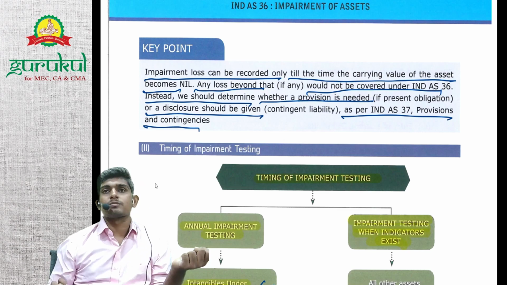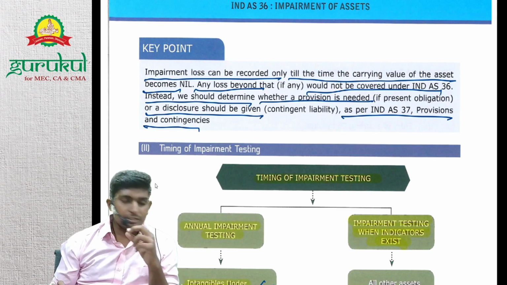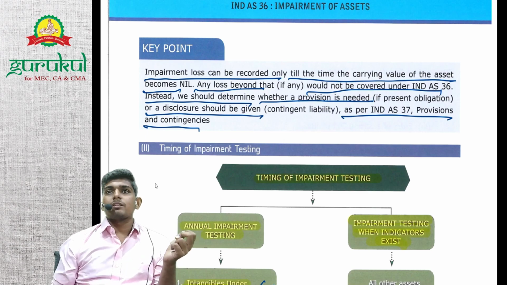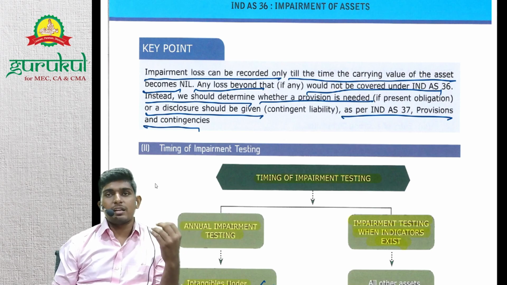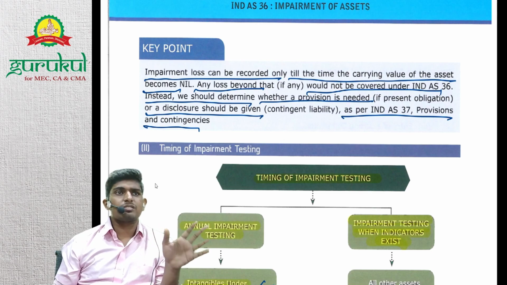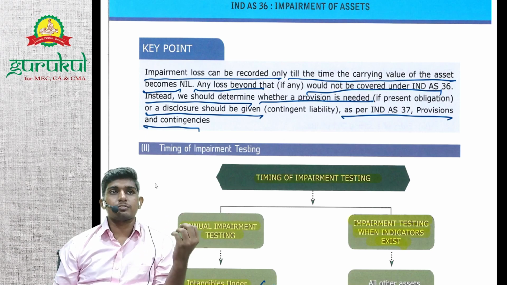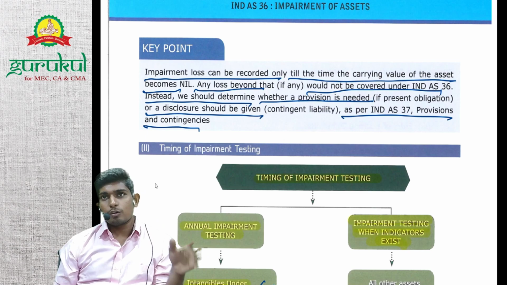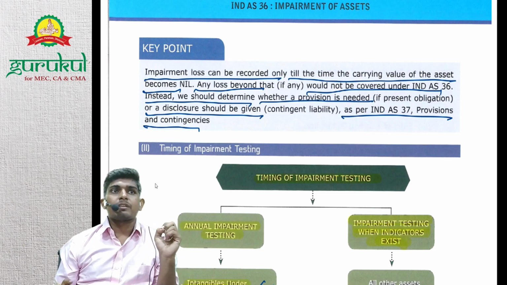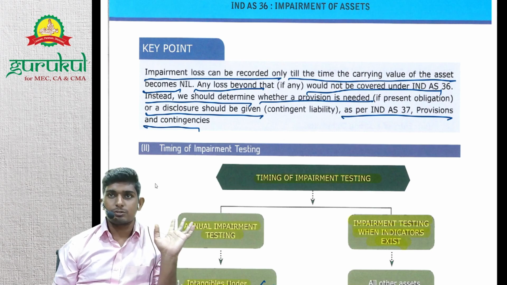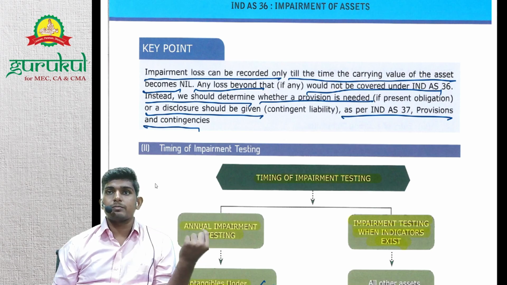So what basically can happen is, say you are using a machinery. You have used the machinery for 10 years, the machinery life is 10 years, now the machinery value has become zero, but still you are using that machinery. Because of that, pollution got increased, and your machinery is releasing harmful gases. So the government has ordered you to restore the site, because of that harmful gas the site got damaged. Now you cannot add that 30 rupees again to PPE. What you will do is create a provision for it. Right?